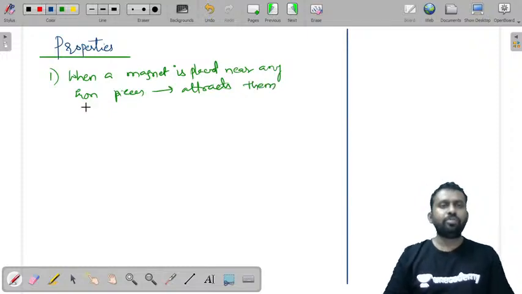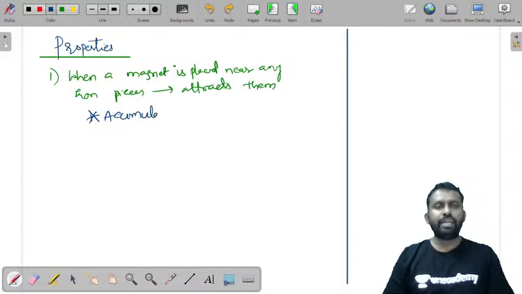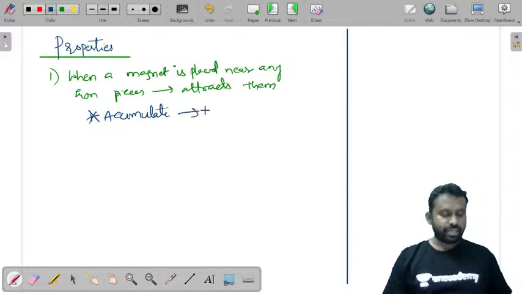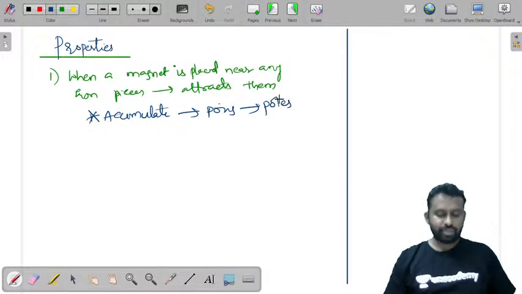Most of these iron pieces get accumulated at the corners, and those points where the maximum accumulation takes place are called poles.